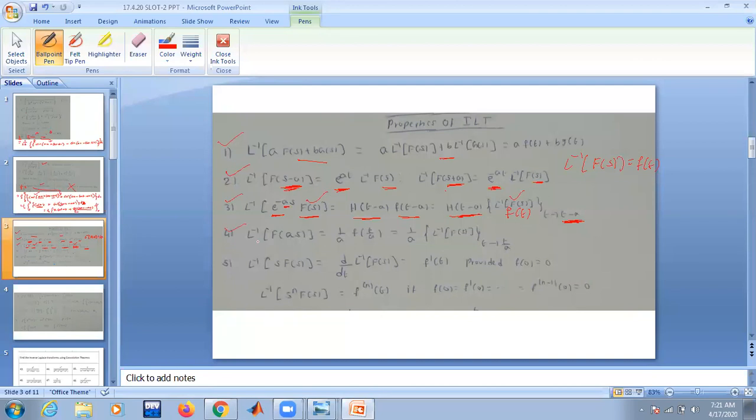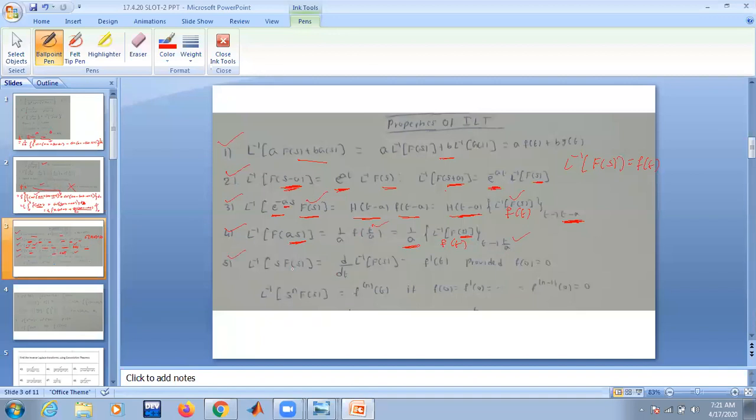Similarly, fourth problem, change of scale property. Whenever you have a function of a s, multiply with 1 by a and replace s with the s. That is function of t. Then replace t with t by a. Then it is going to be a function of t by a.